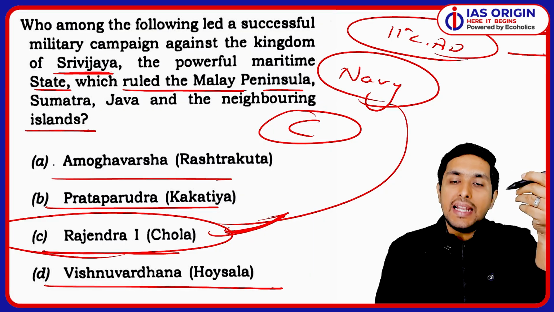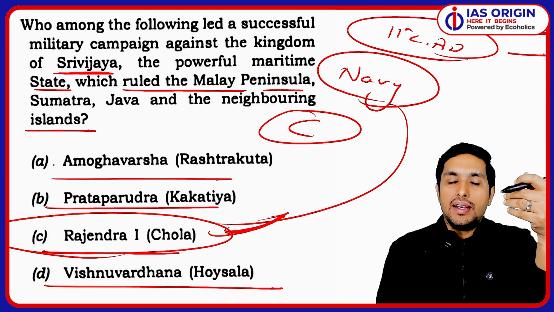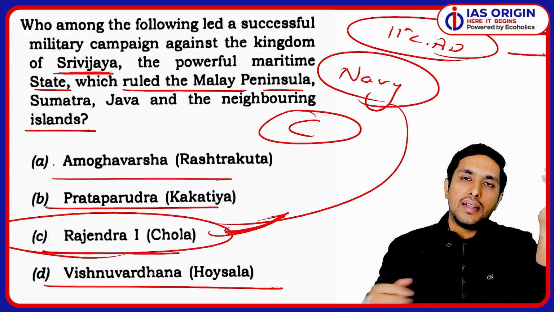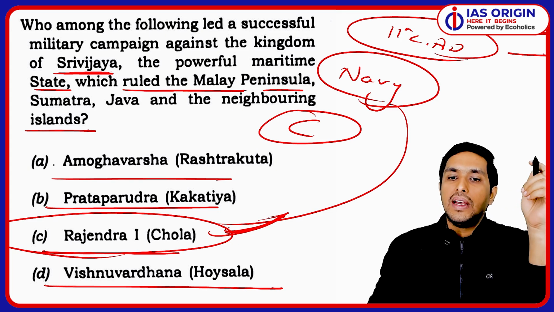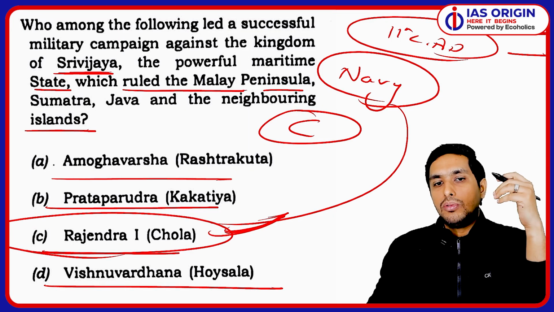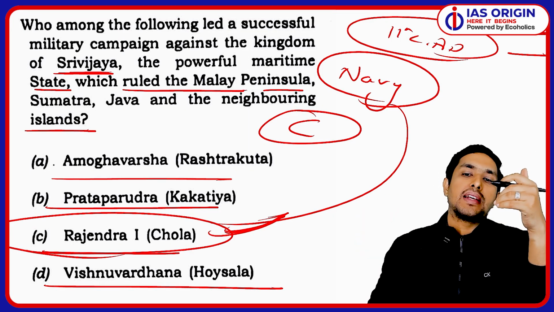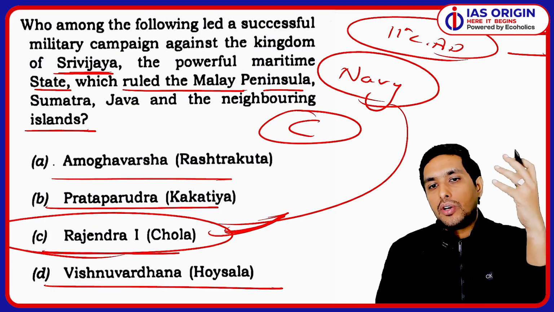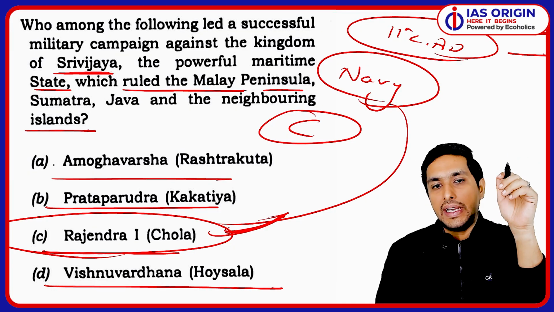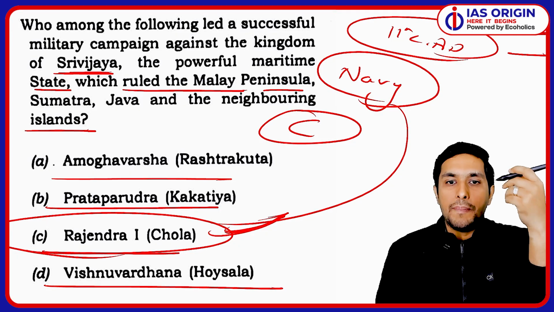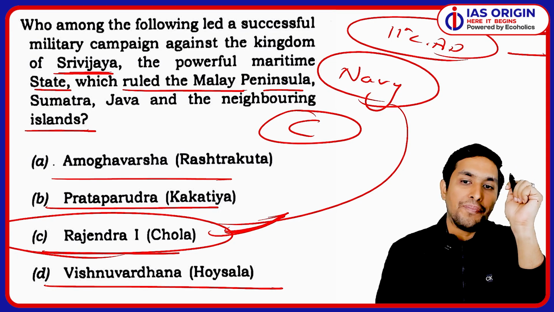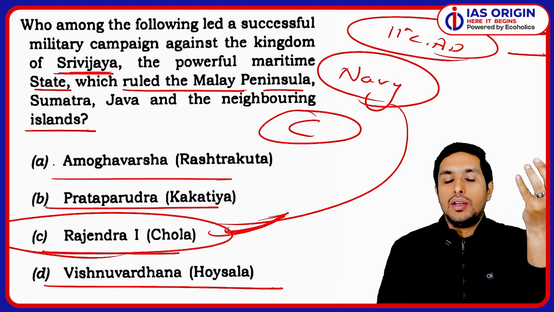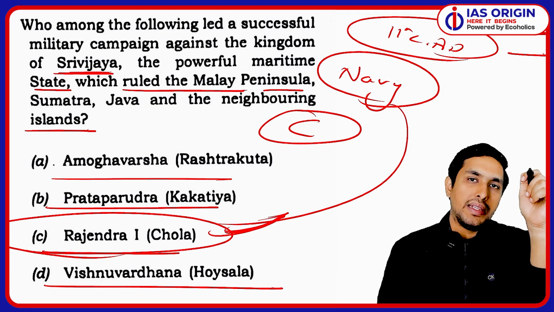So he had a great navy, and he was involved in various campaigns, including his army and the navy. Naval campaigns are very much famous, and that is why he was able to launch that campaign against the kingdom of Srivijaya in Southeast Asia. When we talk about Indonesia or the southern part of Thailand, that particular area is important. He also maintained and improved commercial relations with various countries in that area.